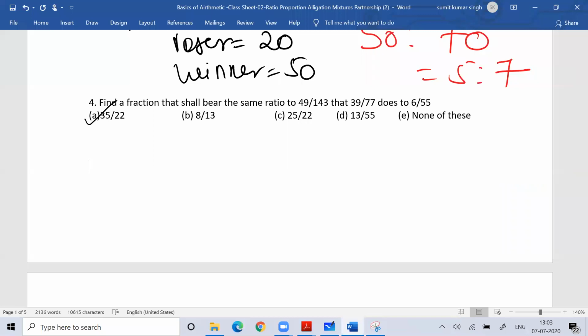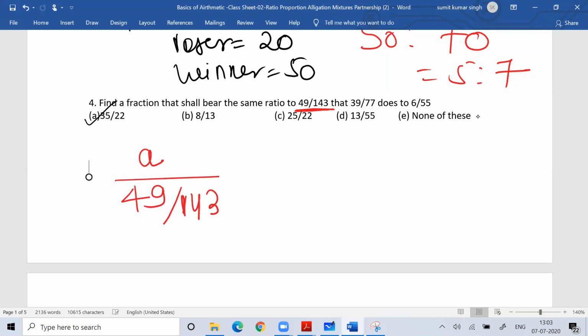Question number 4. Everyone try. Find the fraction that bears the same ratio to 49 by 143. Suppose a fraction is A. What does that fraction bear with 49 by 143? That fraction is the numerator of this fraction, 49 by 143.